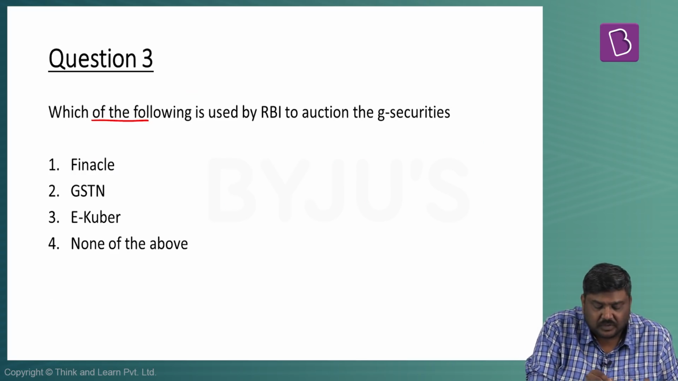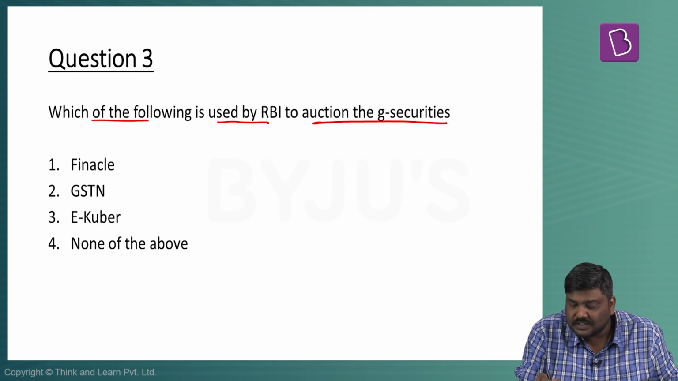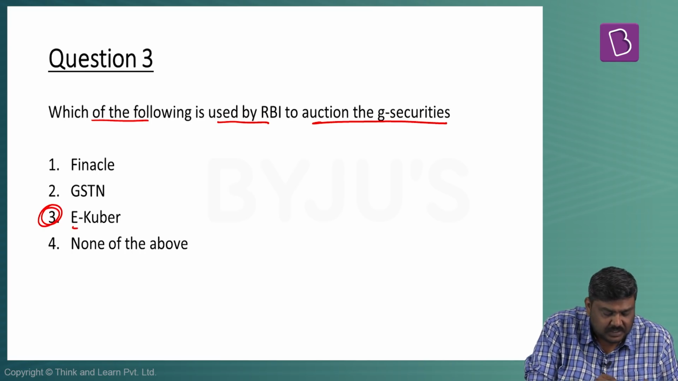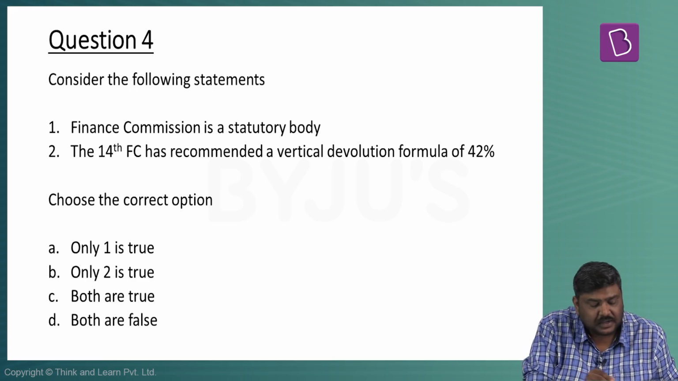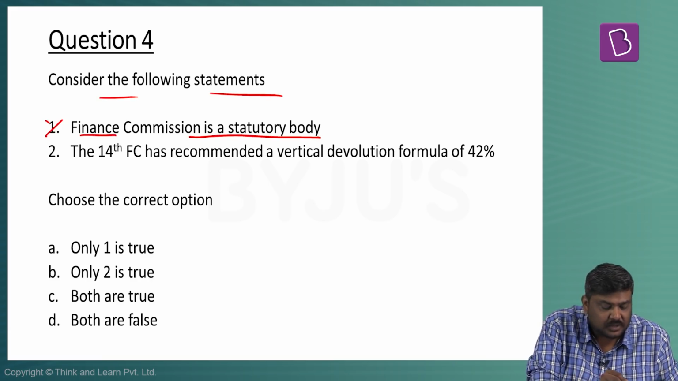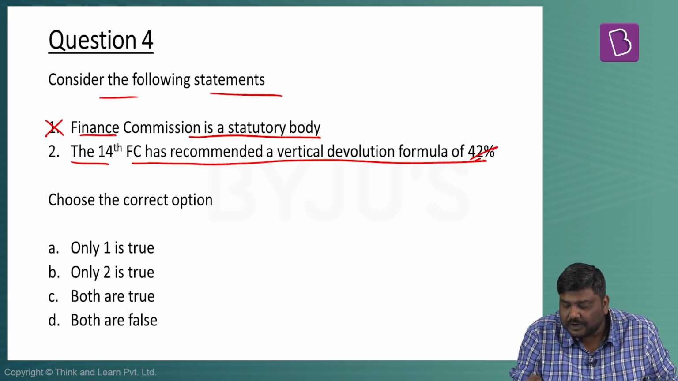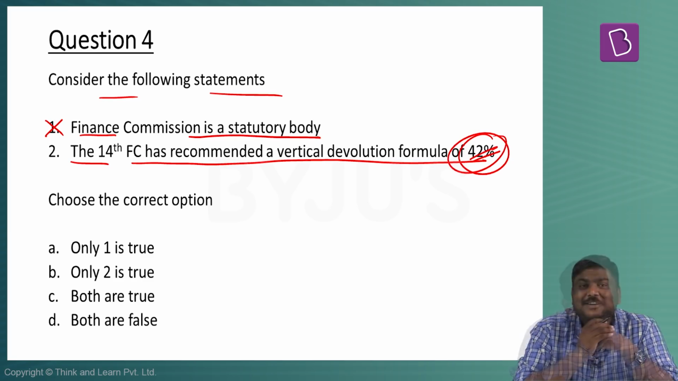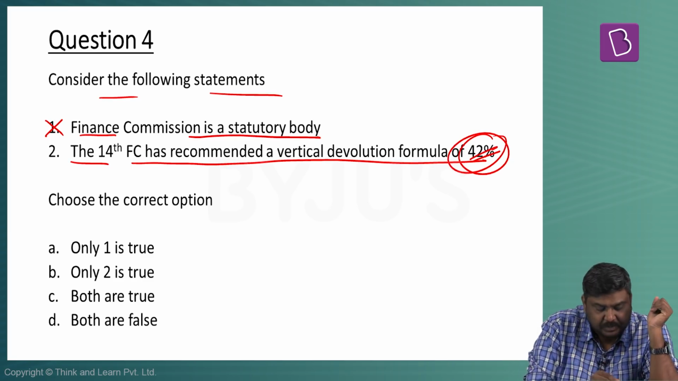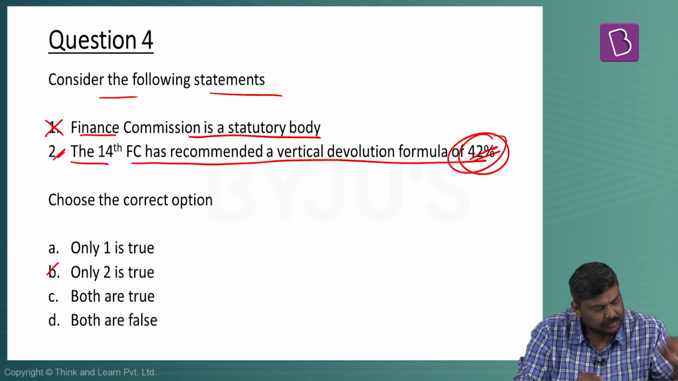Question number 3, which of the following is used by RBI to auction the G securities? I've already mentioned this, it is e-Kuber. Fourth question, consider the following statements. Finance Commission is a statutory body. No, it's a constitutional body. The 14th FC has recommended a vertical devolution formula of 42%. We have already seen this. It is correct. So the first statement is wrong. Second statement is correct. So the right option will be option B.